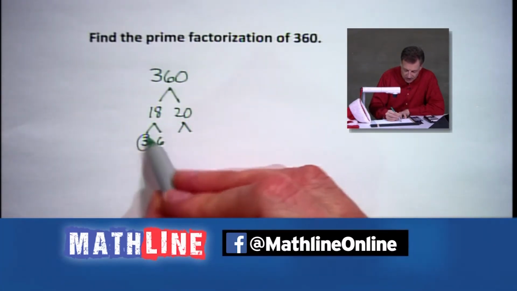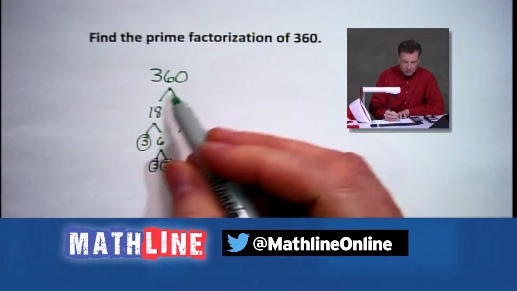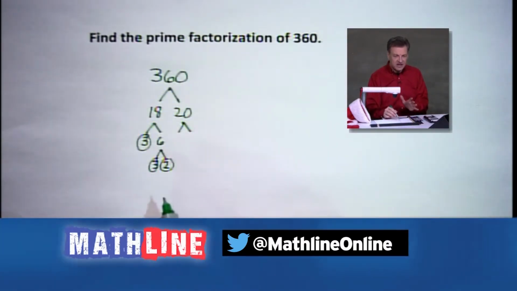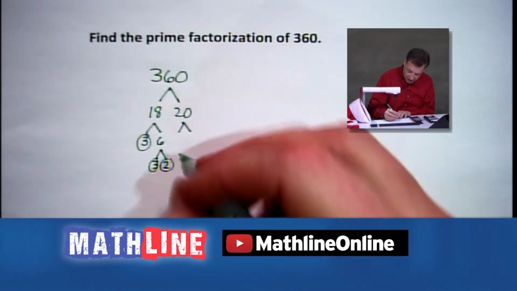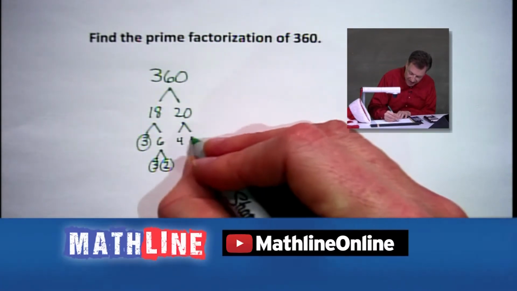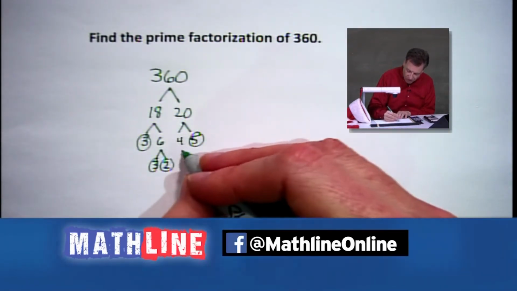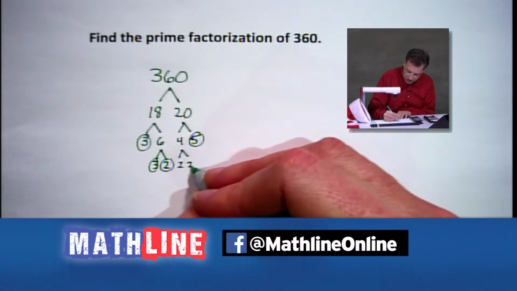And when we get to the primes, let's circle them, because there are a lot of numbers in this diagram, so I want to know what my final answer is going to be composed of. Here we go over here. We got 4 and 5. 5 is a prime. 4 will break down to 2 and 2.